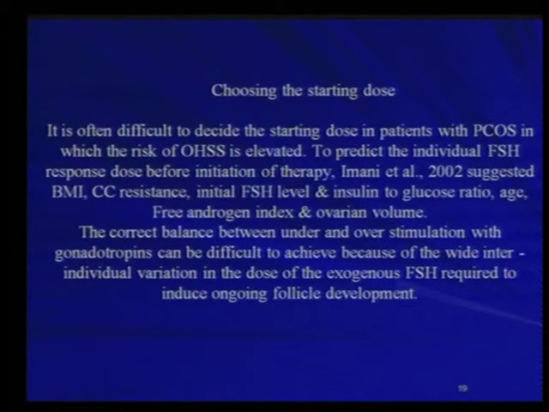You can say there is BMI, clomiphene resistance, initial FSH level, insulin to glucose ratio, age, free androgen index, and the ovarian volume. When all these criteria are put together, it becomes very easy for a step-down protocol to plan an initial dose. This corrects the balance between under- and overstimulation with the gonadotropins, which is very difficult to achieve because of wide inter-individual variation in the doses of exogenous FSH required to induce ongoing follicular development.